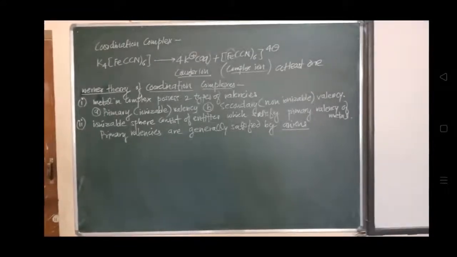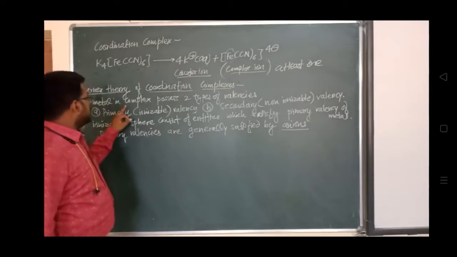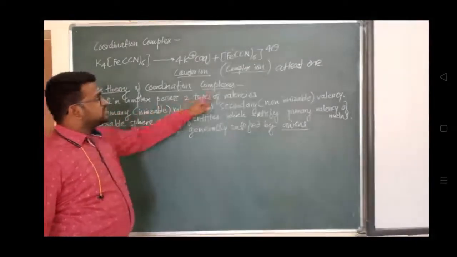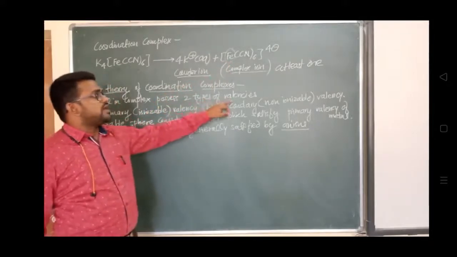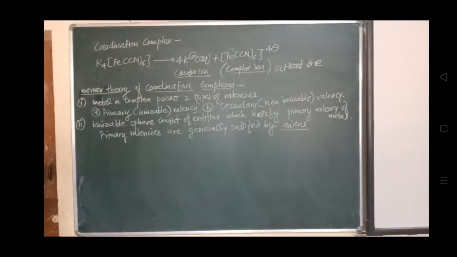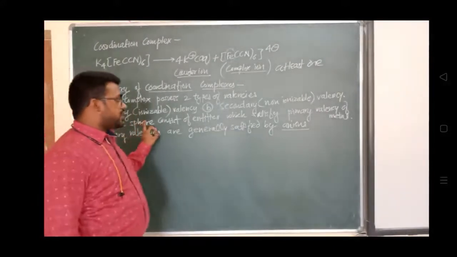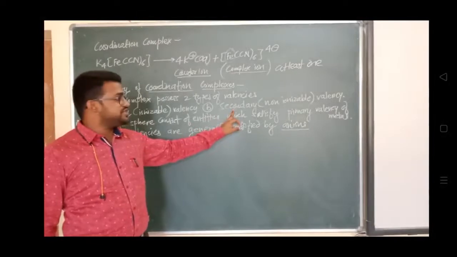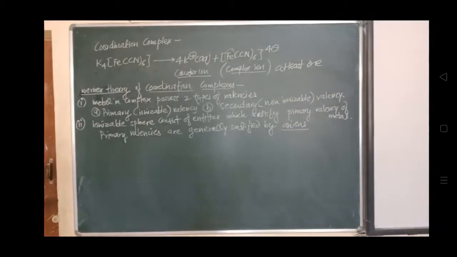These are the postulates of Werner theory. The very first postulate is about the metal in the complex. This is a complex ion, and this is the central metal ion. It possesses two types of valencies. What are they? It may be a primary valency that is ionizable, or a secondary valency which is non-ionizable. This is the first postulate of Werner's theory.